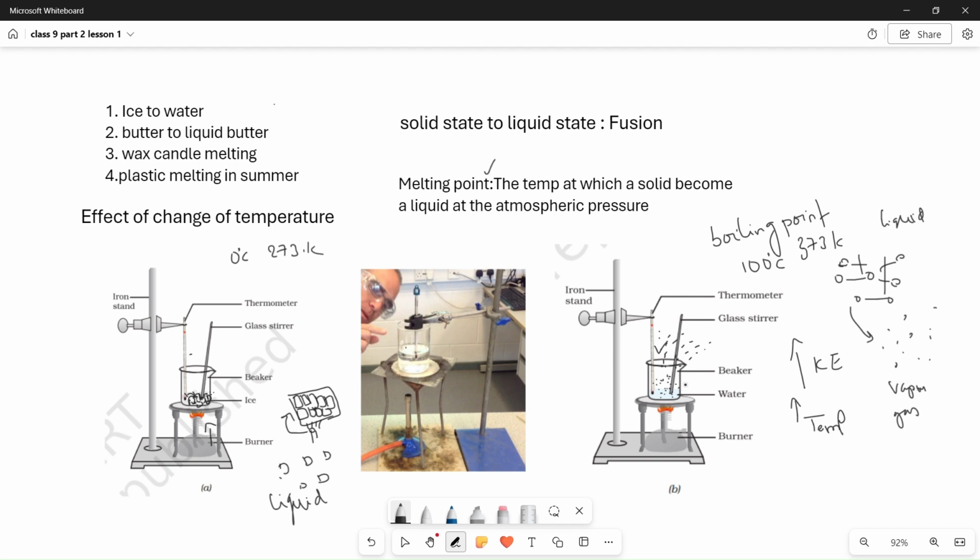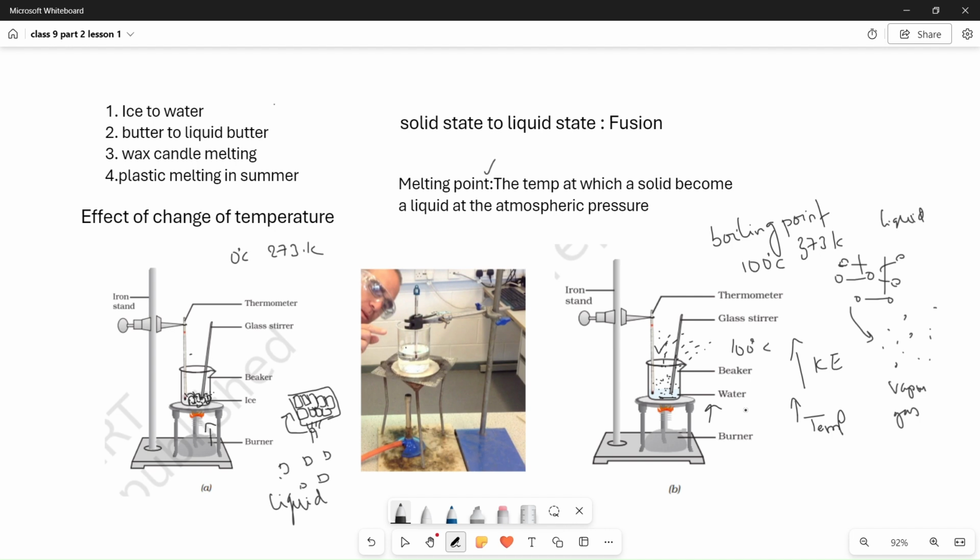In the same way, here also, when water starts converting into vapor, you are recording 100 degrees throughout, until the water is completely converted. But you are giving continuous energy, right? Then where is this continuous energy going?